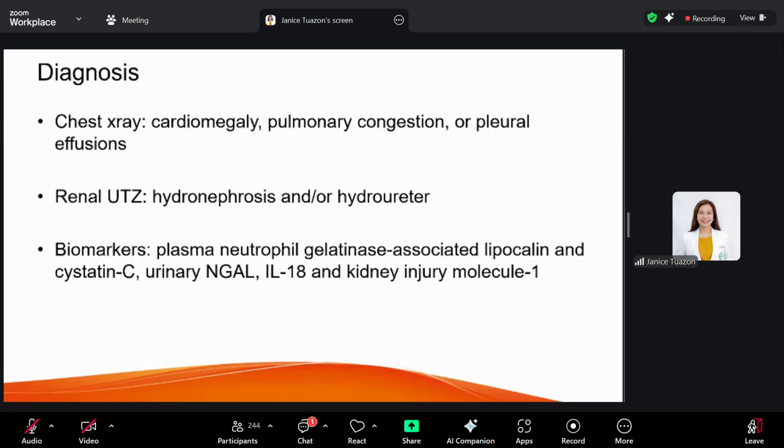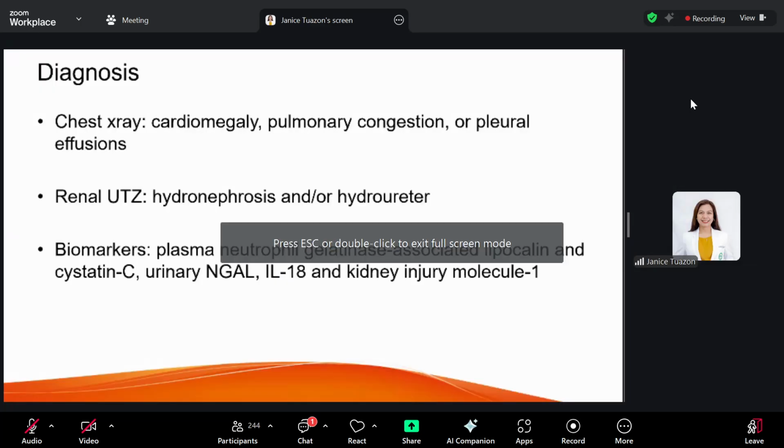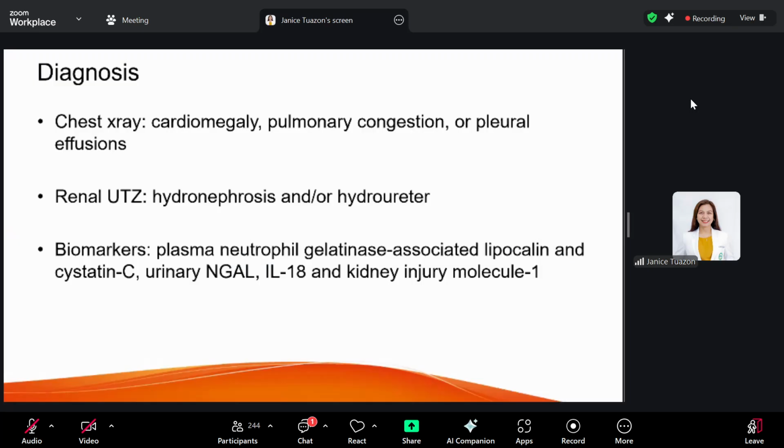Now, other biomarkers such as your NGAL, your plasma neutrophil gelatinase associated lipocalin are also used, no? But again, it is not widely available. It's not readily accessible for all hospitals. No? Another test would be your cystatin C. Remember, one of the measures of your glomerular filtration is using cystatin C, and it's more reliable than your creatinine. So we can also use that cystatin C as a biomarker for your acute kidney injury.